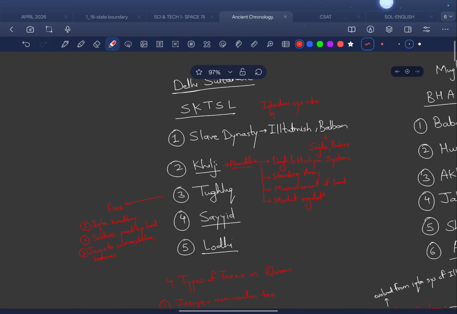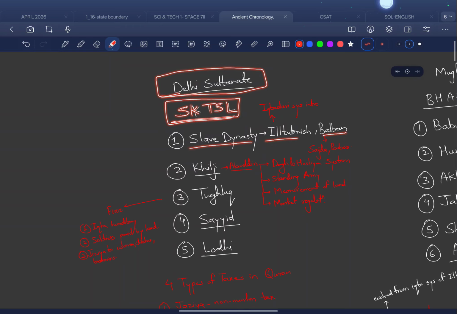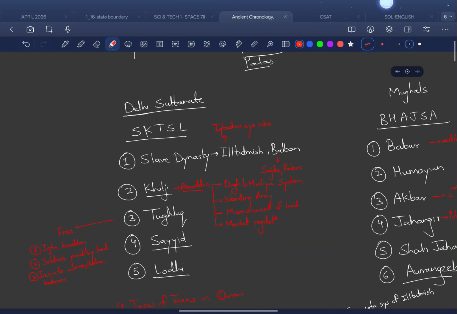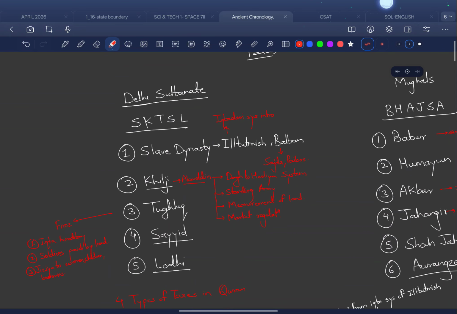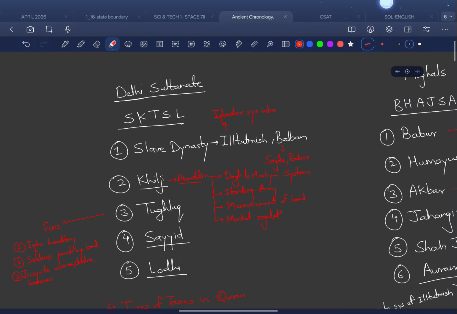In SKTSL, S is for the Slave dynasty. In the Slave dynasty we have Iltutmish and Balban. From K we have Khalji, then from T we have Tughlaq, S we have Sayyid, and then L we have Lodi. Now just remember that in the Slave dynasty we need to remember only two people: Iltutmish and Balban.